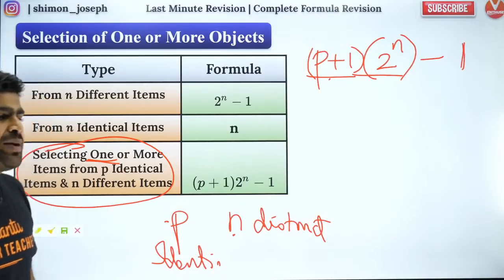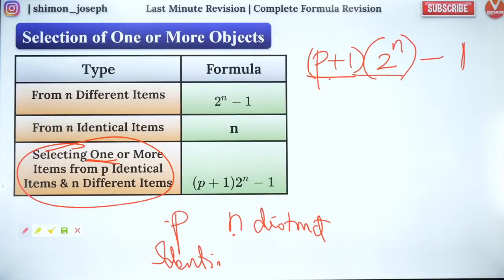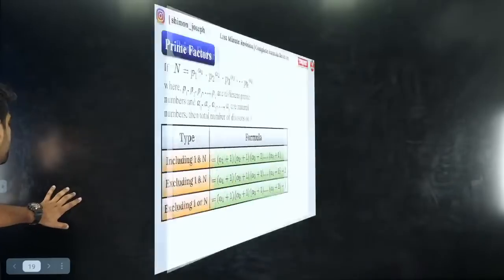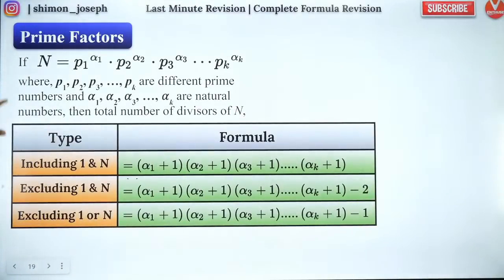So people, shall I move forward to the next one? Are you all ready? So this is a very good formula. I hope you are noting down whatever I'm discussing. Great. So with that, people, let's move forward. Let's go to the next one. This is the formula for number of prime factors.